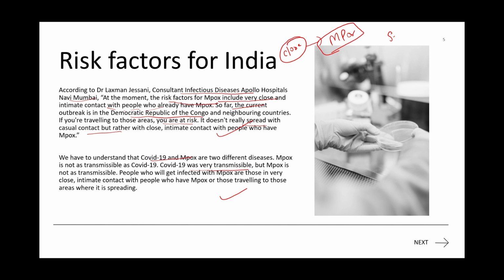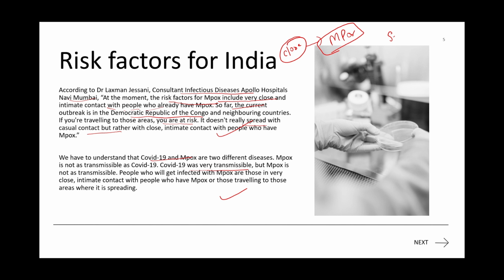Even in the air, there was proof that it was transmitting through the air to a farther distance also. Like from respiratory droplets, if some person sneezed, it was present in the air for a long duration.